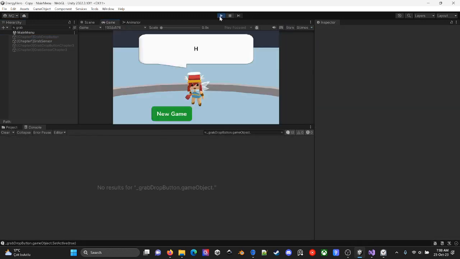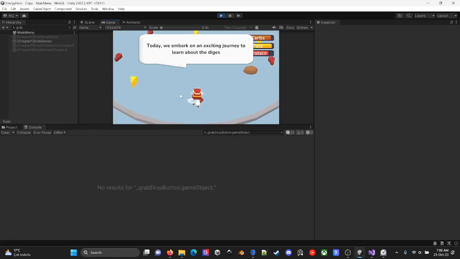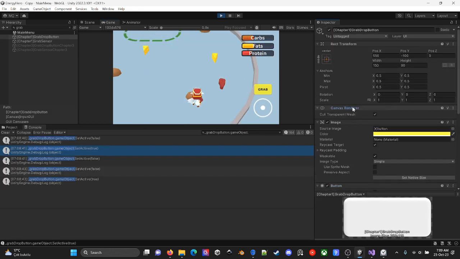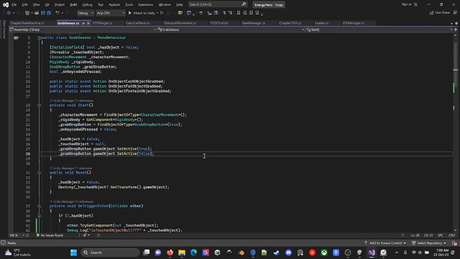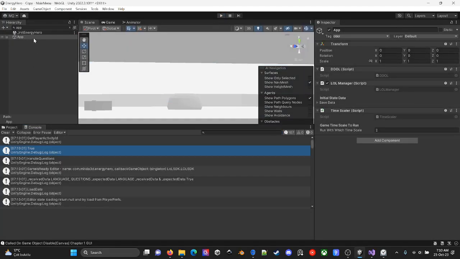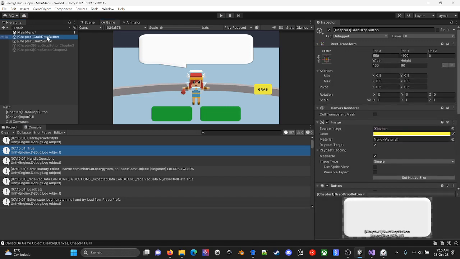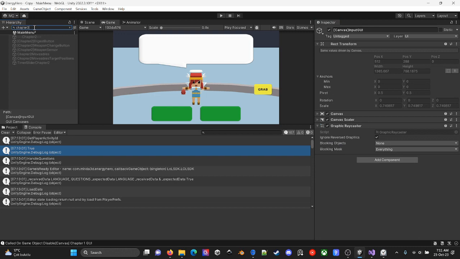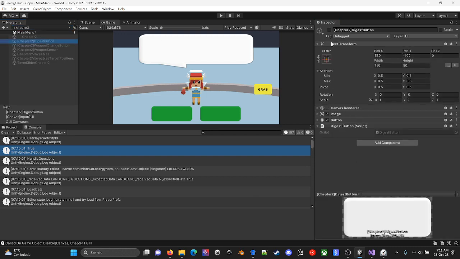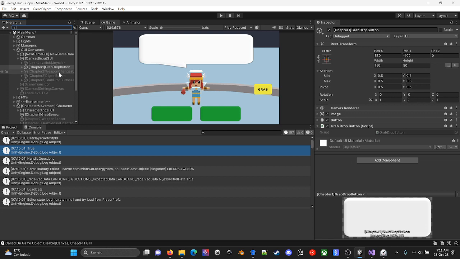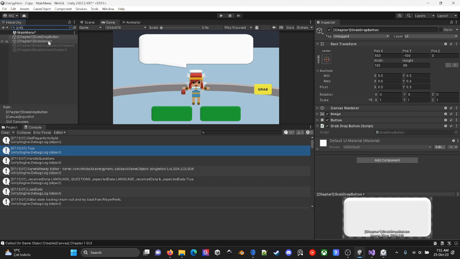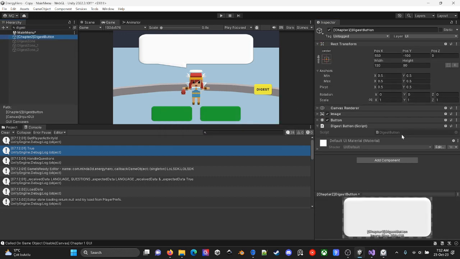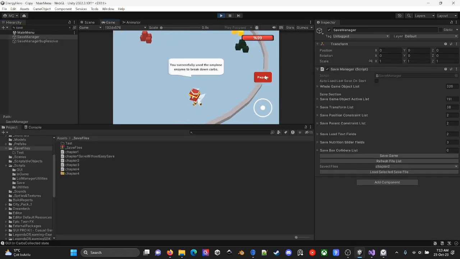Okay, how about this? If I enable the grab button at the beginning, respecting the request, grab button, canvas renderer. You see, this has nothing to do with setting the grab button enabled at the beginning. How about chapter 2 and the chapter 2 buttons? Chapter 2 digest button. Grab button, sensors. Where are the sensors? Grab sensor. This is the weapon sensor. Digest button. Okay, at least this digest button appears.